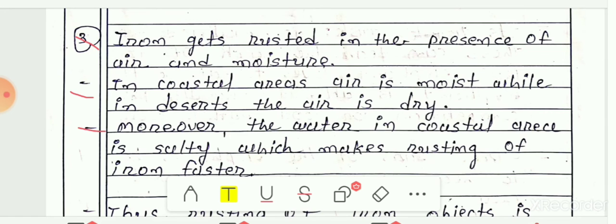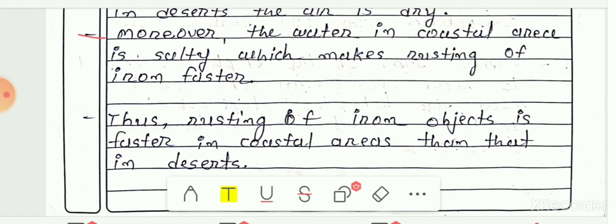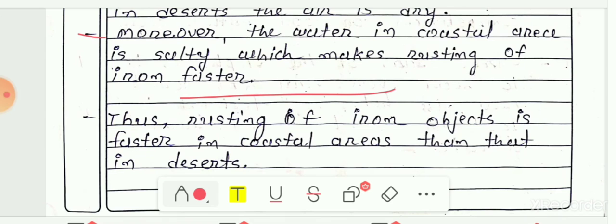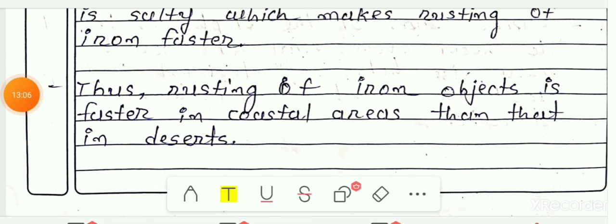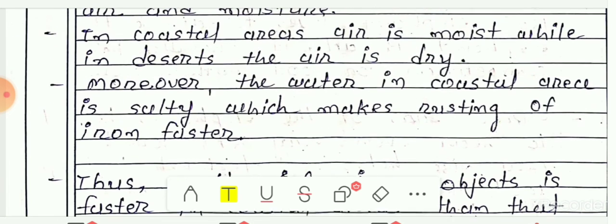Moreover, the water in coastal areas is salty, which makes the rusting of iron faster. Thus the rusting of iron objects in coastal areas is faster than in desert areas. So this is the answer for the third question.